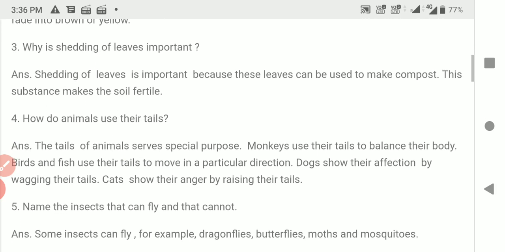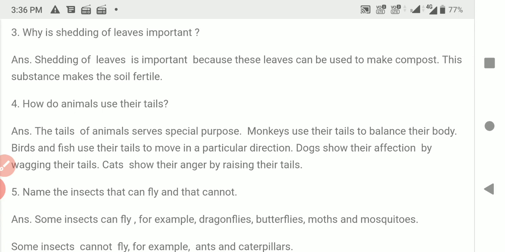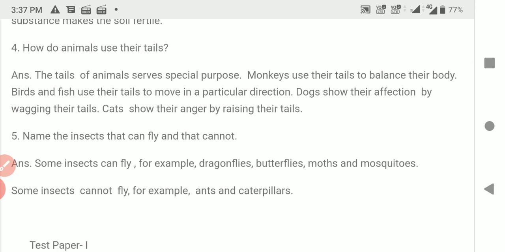Question number 5. Name the insects that can fly and that cannot. You have to write down the examples of the insects that can fly or that cannot fly. Some insects can fly, for example, dragonflies, butterflies, moths and mosquitoes. Such type of insects can fly. Some insects cannot fly, for example, ants and